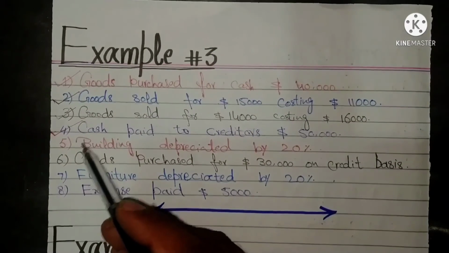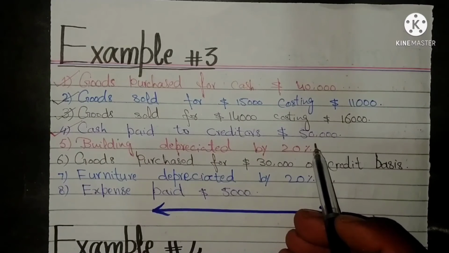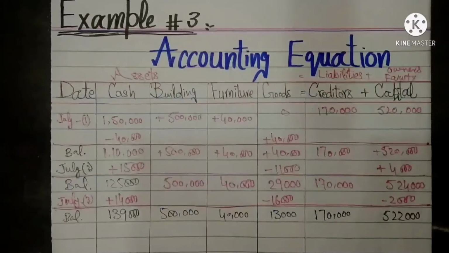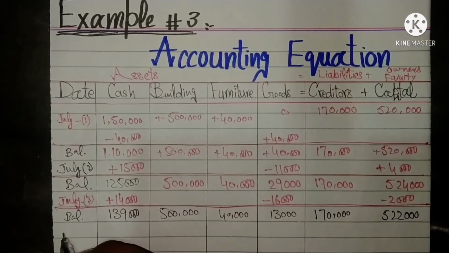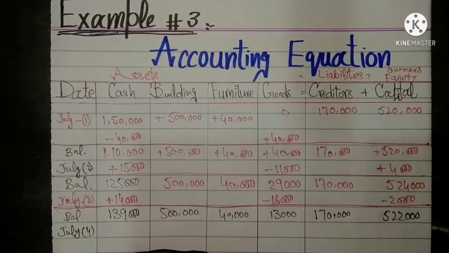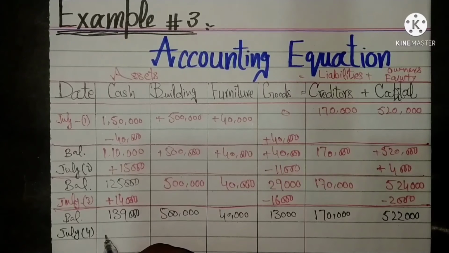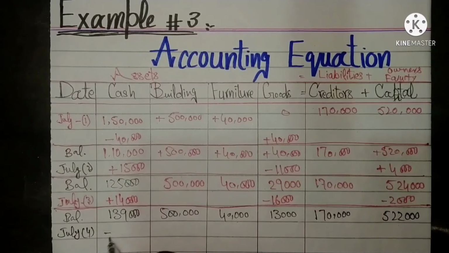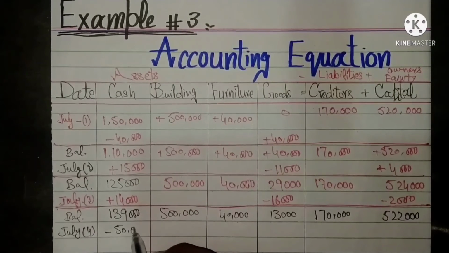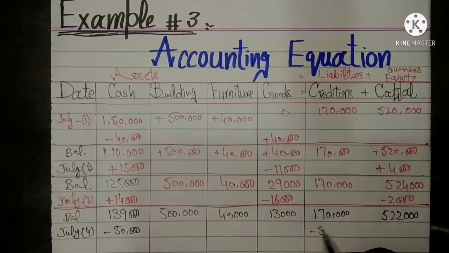Fourth transaction is cash paid to creditors amounted $50,000. Date is July 4th. Cash paid to creditors, ultimately cash given, so minus from the cash amount $50,000 and also minus from creditors $50,000.